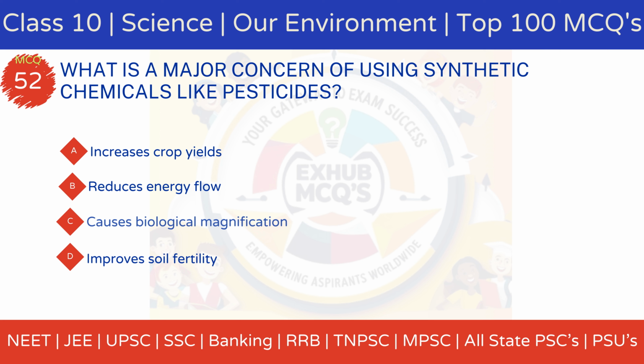Option A, increases crop yields. Option B, reduces energy flow. Option C, causes biological magnification. Option D, improves soil fertility.